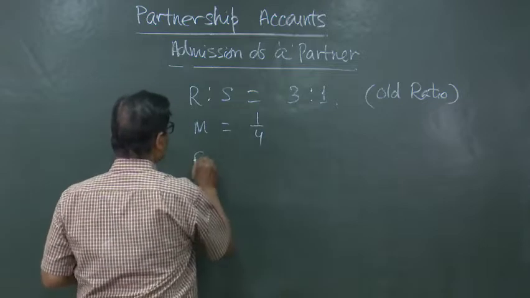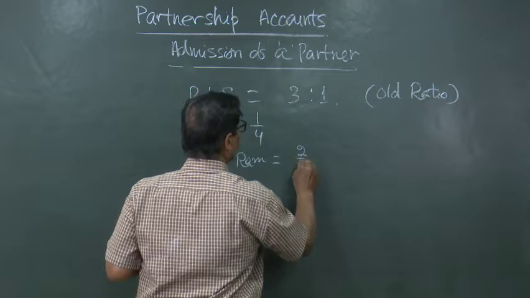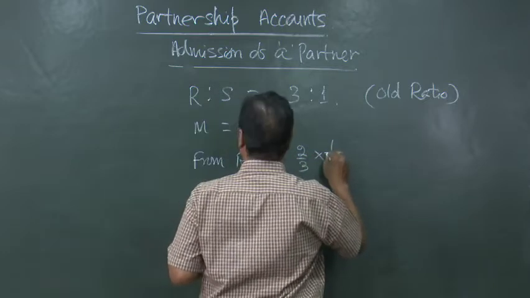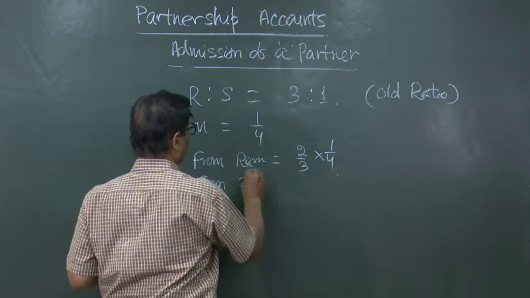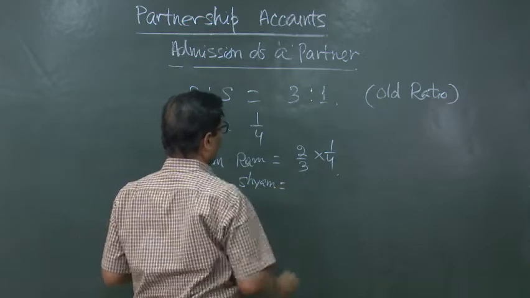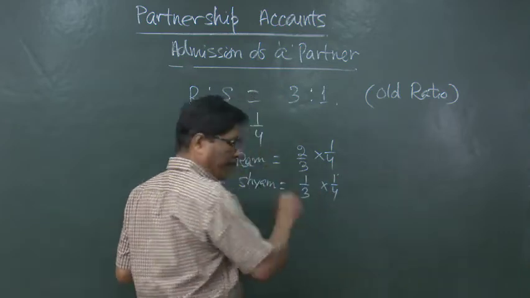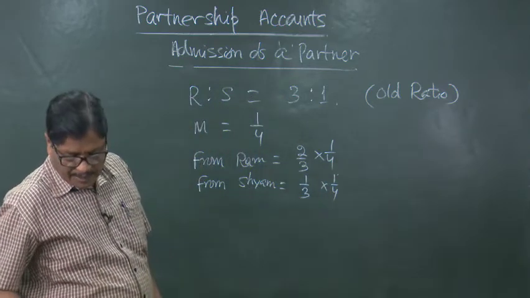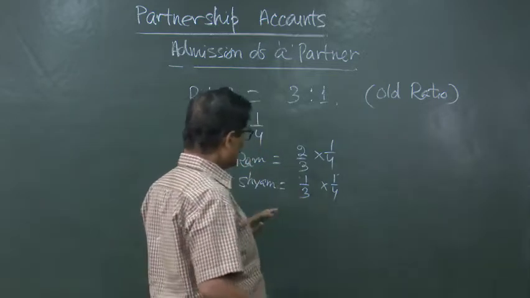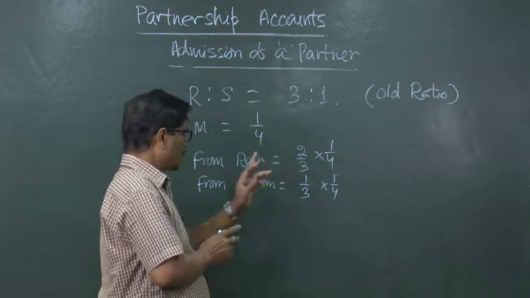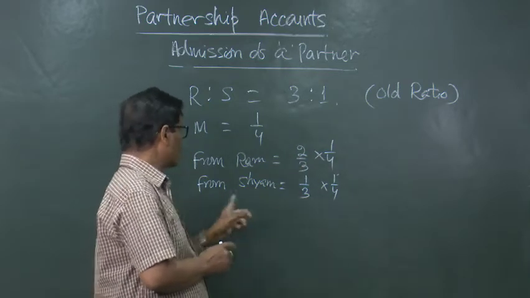So, from Ram he will take 2 by 3 of 1 by 4, and from Sam he will be taking 1 by 3 of 1 by 4, because he acquires in the ratio of 2 is to 1 from Ram and Sam. So, total 2 plus 1 equal to 3, 2/3 of 1/4 he is taking from Ram and 1/3 of 1/4 he is taking from Sam.